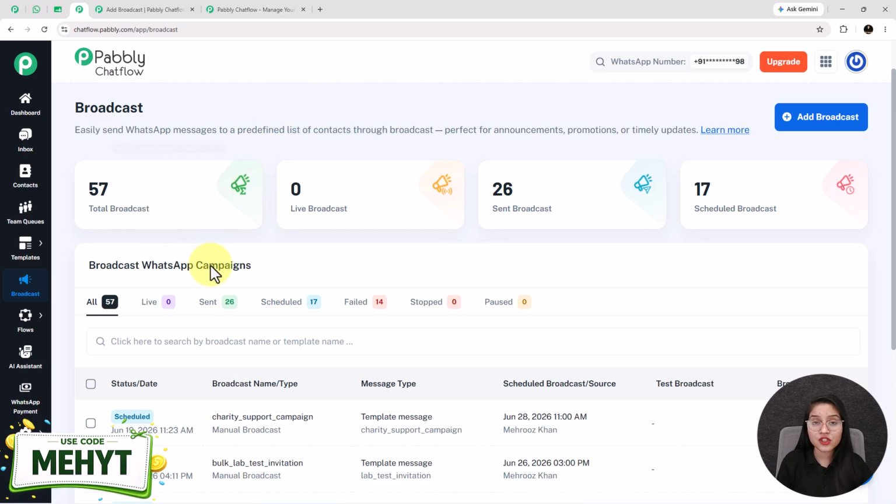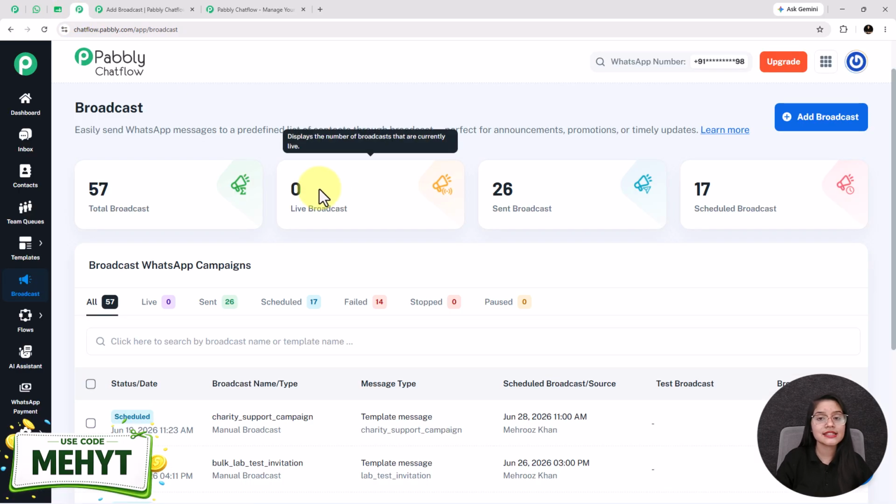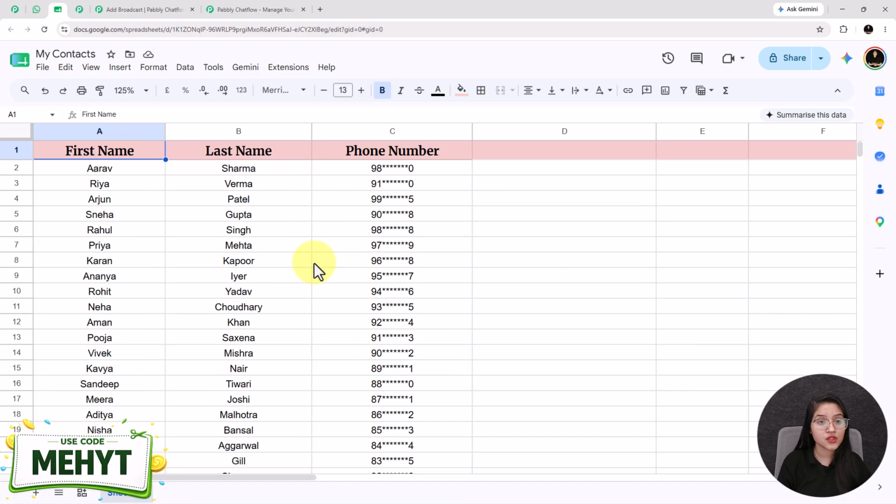See, a broadcast feature allows you to send a single WhatsApp message to multiple contacts at the same time. Instead of opening individual chats and sending the same message again and again, you can simply create a message once, select your audience, and Pabbly Chatflow takes care of the rest. This is especially useful for NGOs because you can instantly share donation campaigns and important updates with all your supporters in just a few clicks.